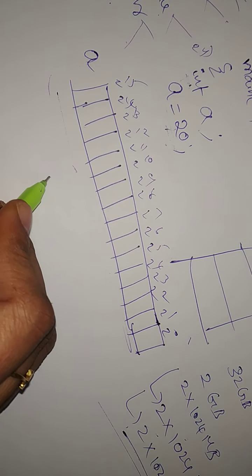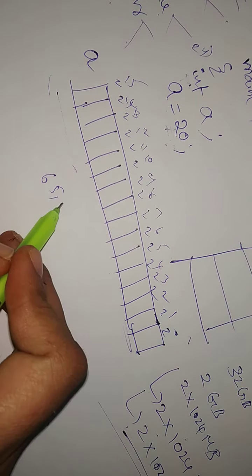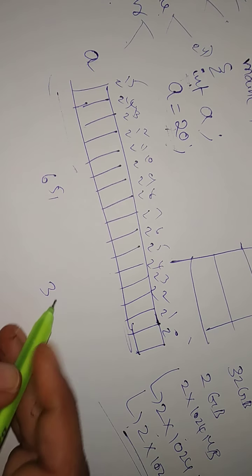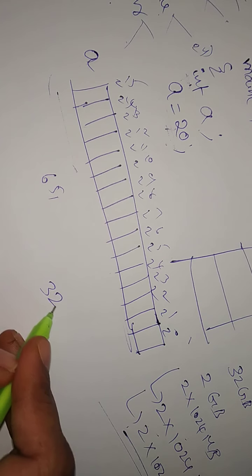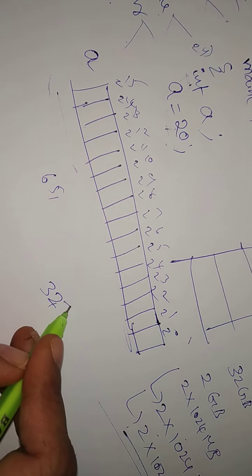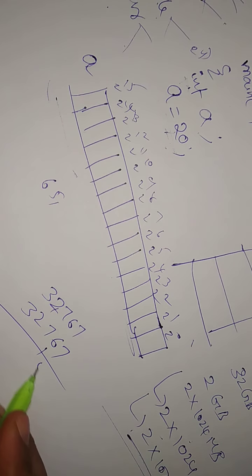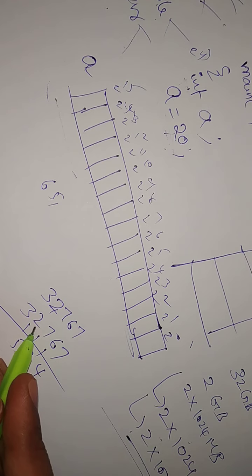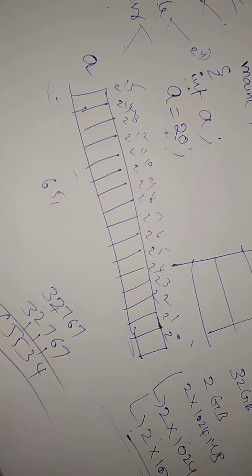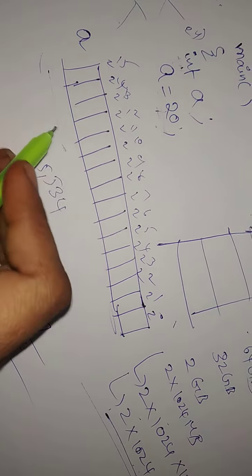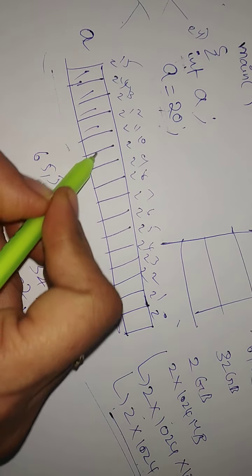So what is the total memory? 2 bytes means 65,000, 32,767 plus 32,767, right, this much memory, 65,534 if you enable all of this.